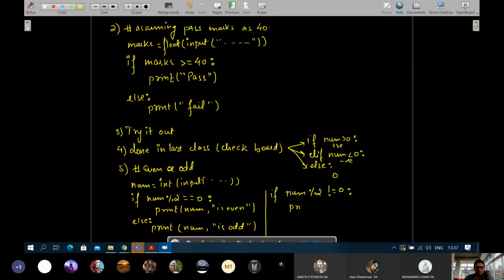Print num is odd, else print num is even.